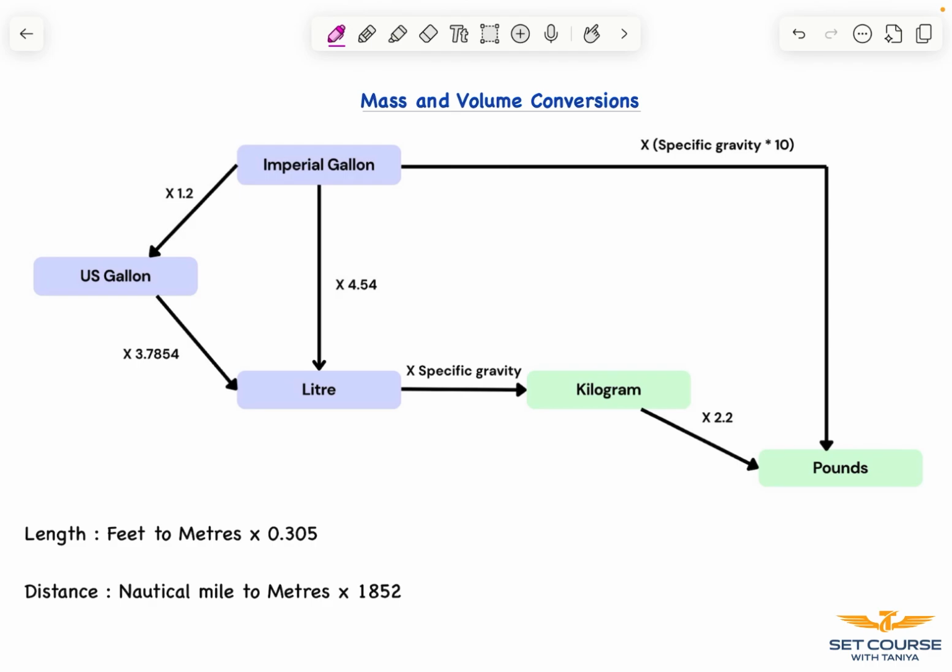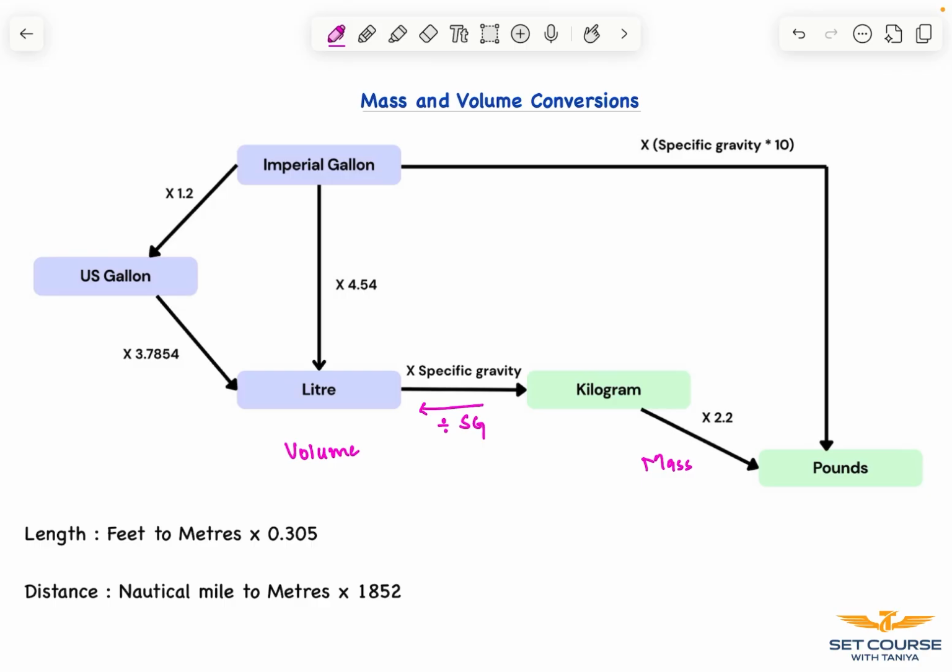If you can see, the boxes in purple are volume values, while those in green are mass values. To convert liter to kilogram, we multiply it by specific gravity. And from kilogram to liter, we divide it by the specific gravity.